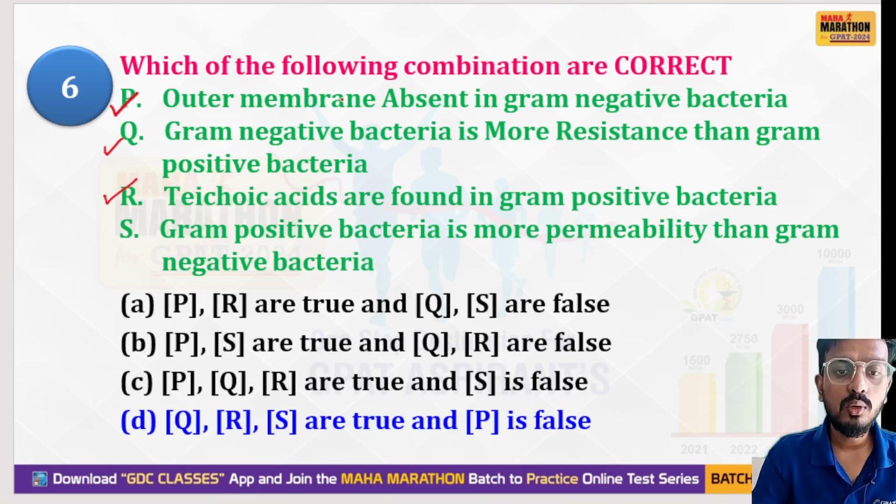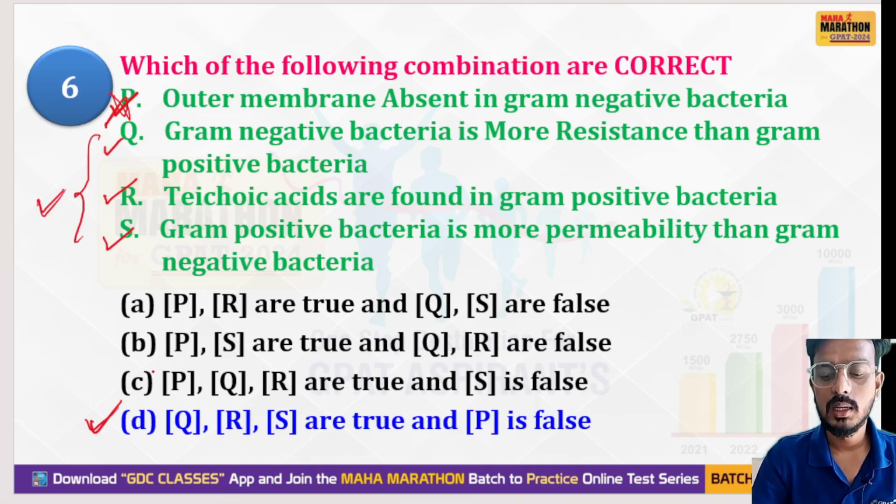Sorry, outer membrane is absent in gram negative. This one is false. Okay, this option is false. So gram positive bacteria are more permeable than gram negative bacteria. Yes, your QRS option is correct. This is correct, and this one is false. Your option D is the correct answer.